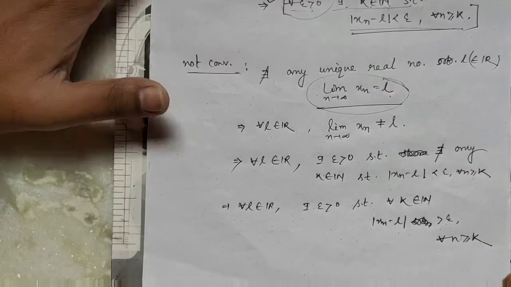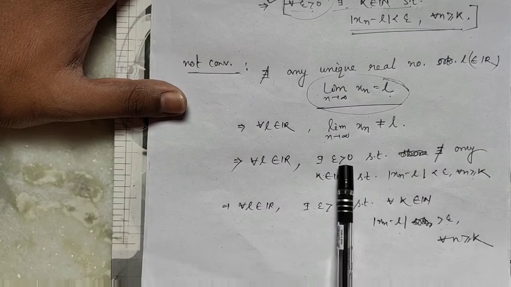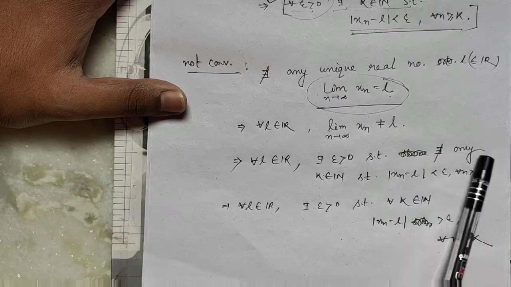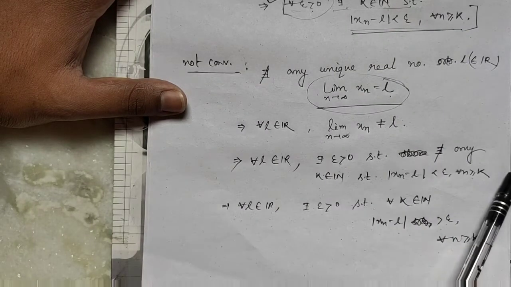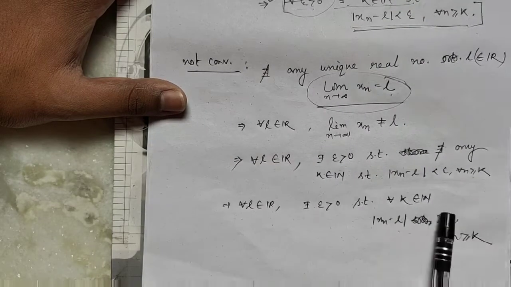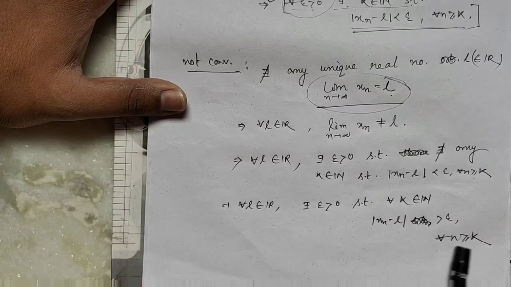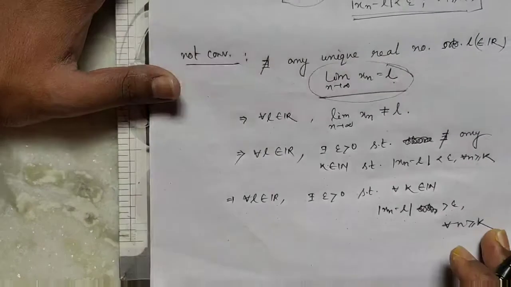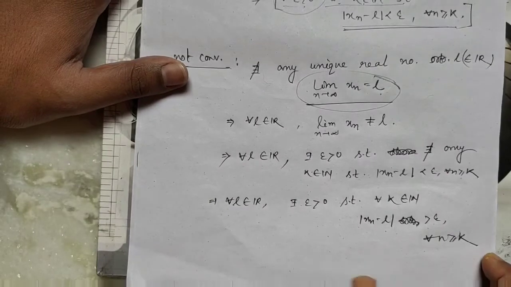This says that there exists epsilon such that there does not exist any k for which the condition holds. Clear?